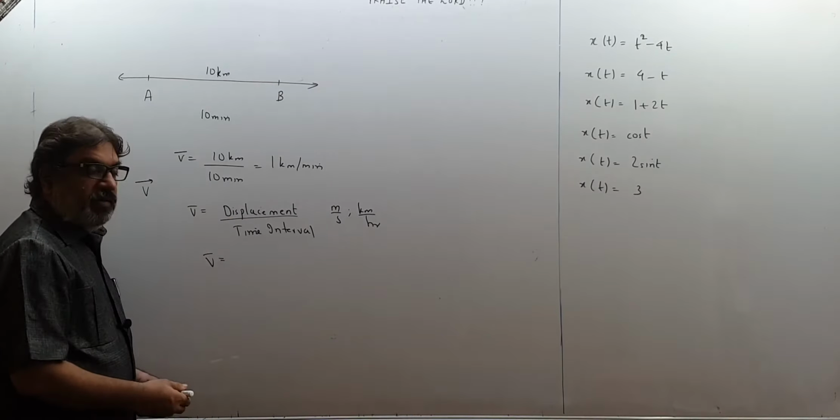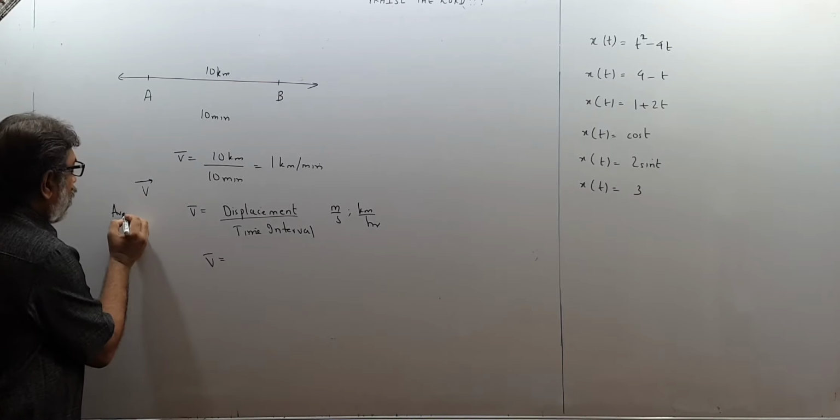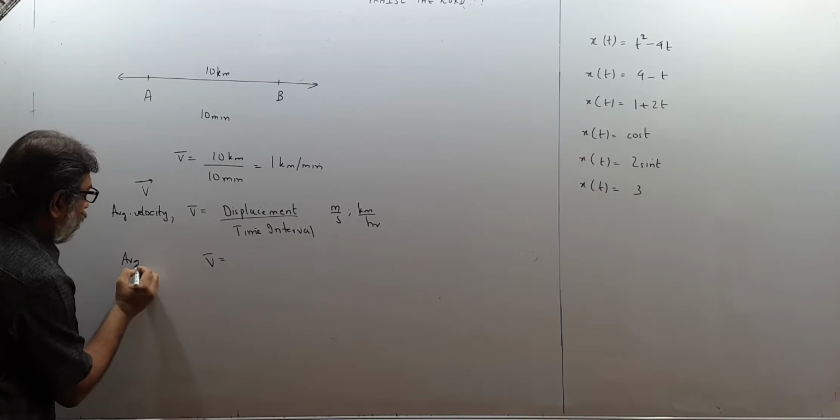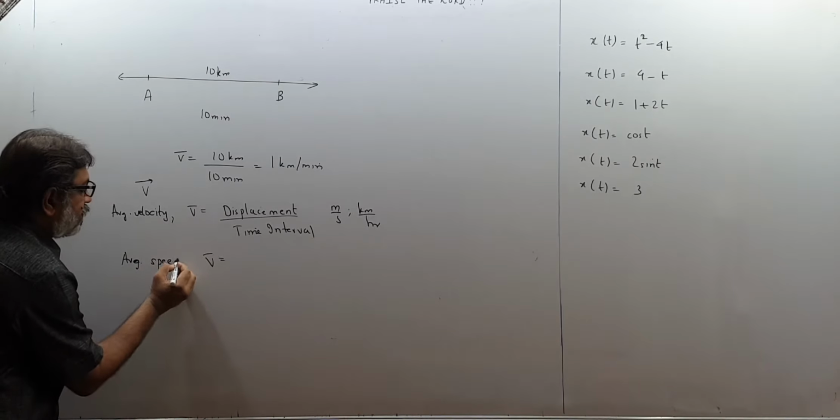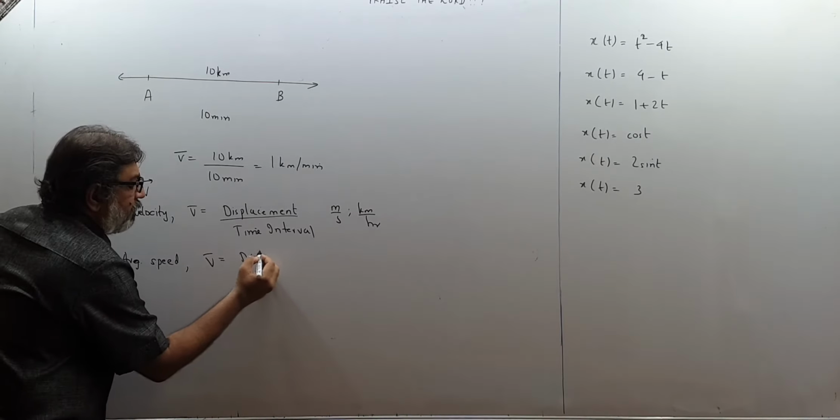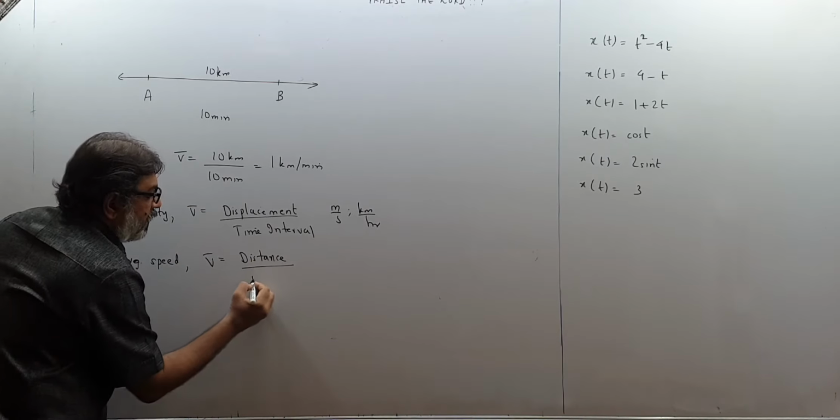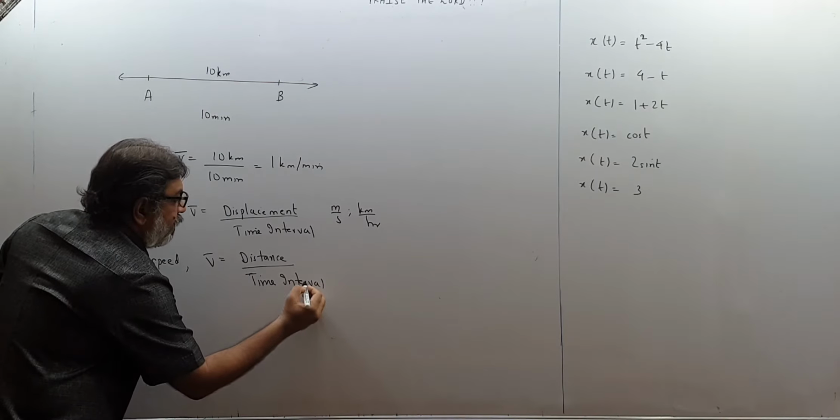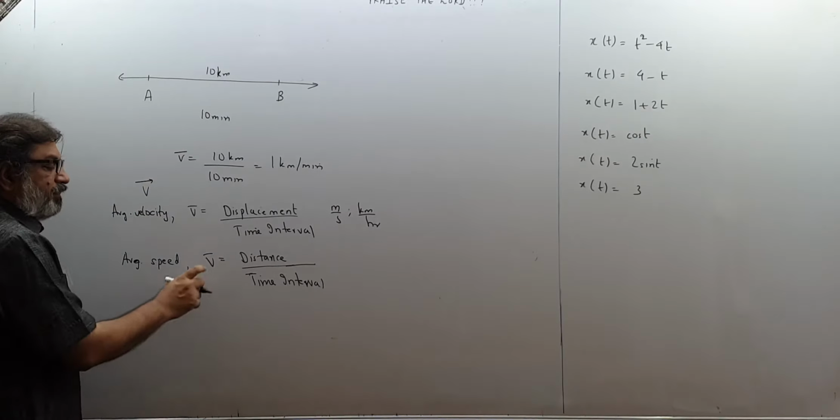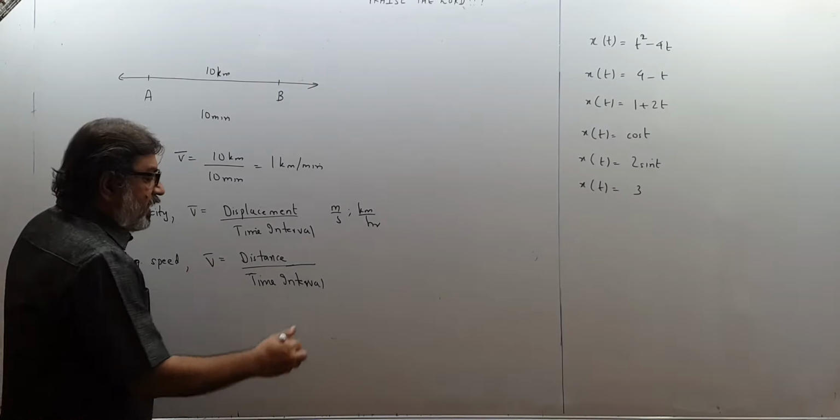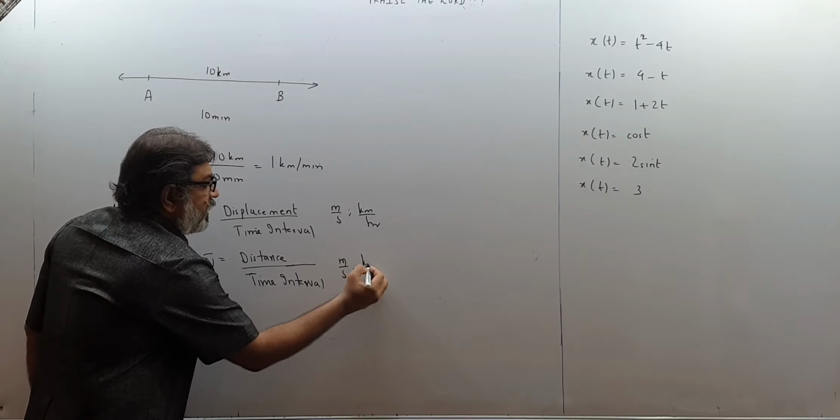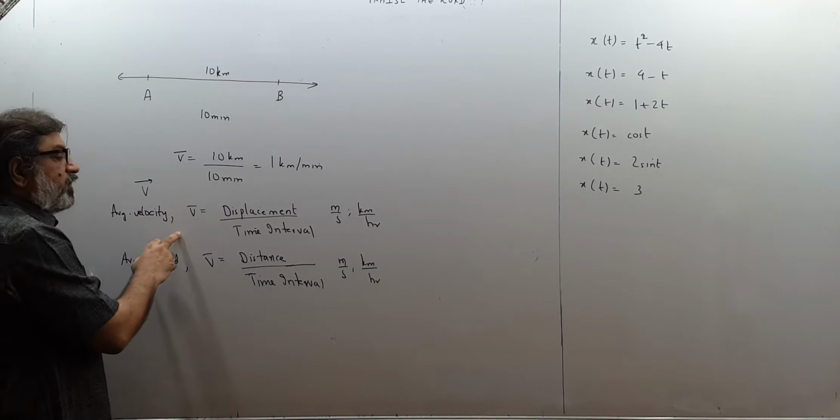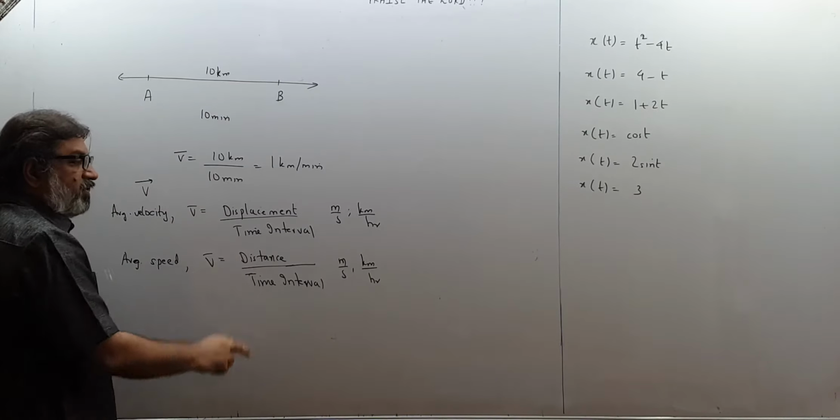And if you talk of speed, I was talking of average velocity, now I am talking about average speed. That will be distance upon time interval. And because we know that distance is a scalar quantity, therefore speed is also a scalar quantity, and its units also are meter per second or kilometer per hour. So average velocity will be displacement upon time and average speed will be distance upon time.